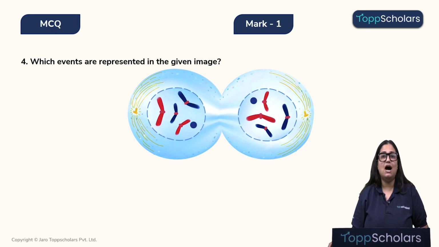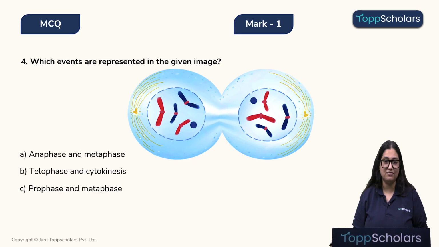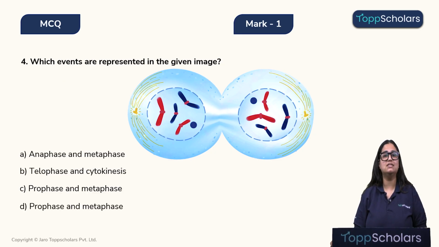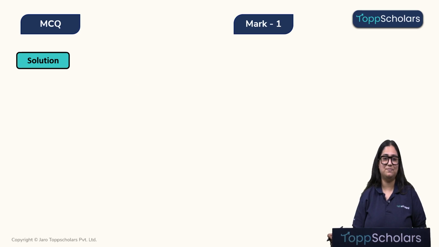Which events are represented in the given image? Let's look at the options. Option A is anaphase and metaphase. Option B is telophase and cytokinesis. Option C is prophase and metaphase. And option D is prophase and metaphase again. The correct answer over here is, children, are you able to guess it? If not, let's look at the solution.